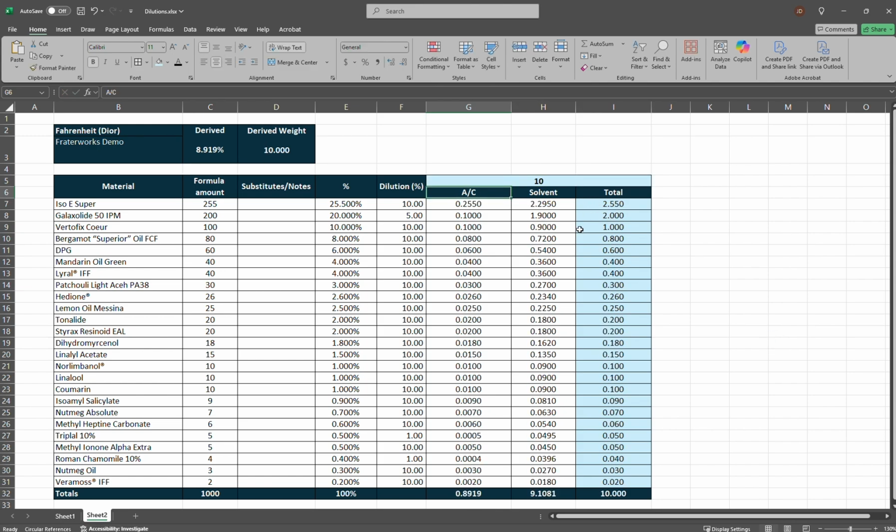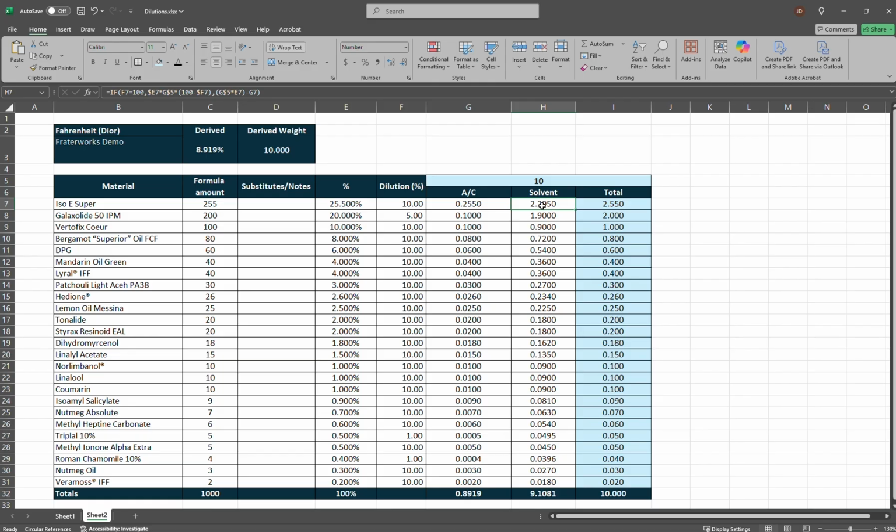For 10 grams, Iso E Super at a 10% dilution would have 0.255 grams of the undiluted material, and you would have 2.295 grams of the solvent, ethanol or triethyl citrate.